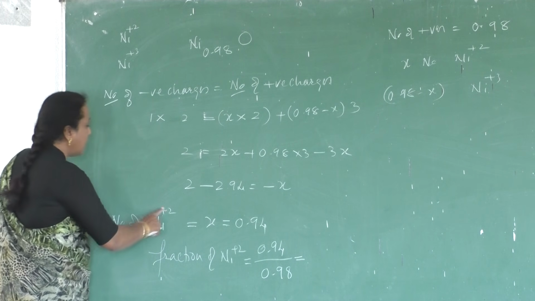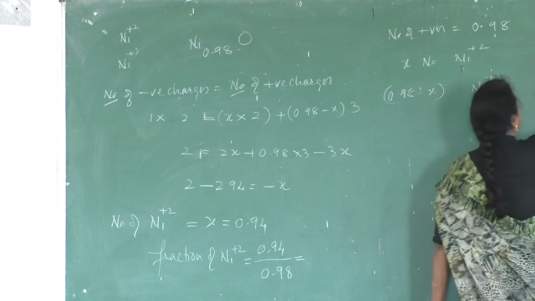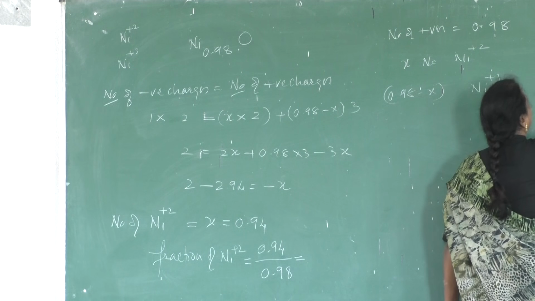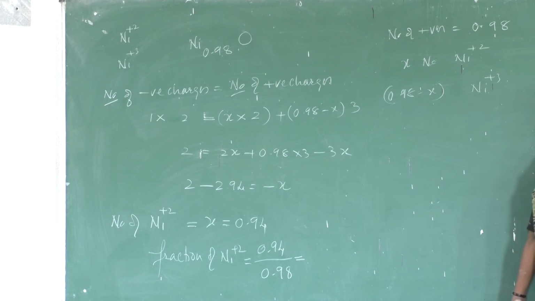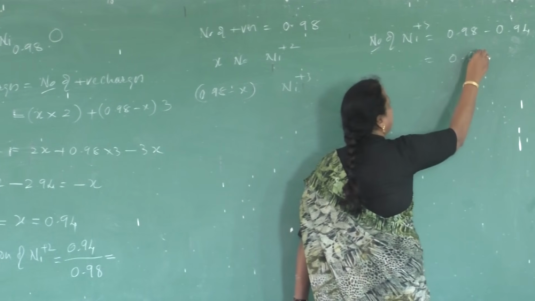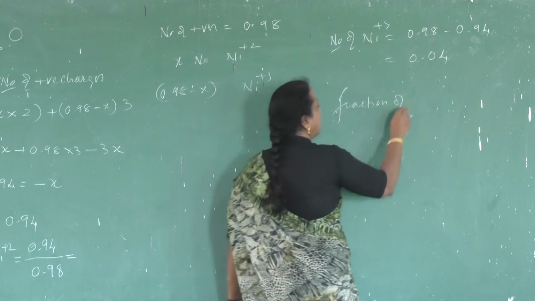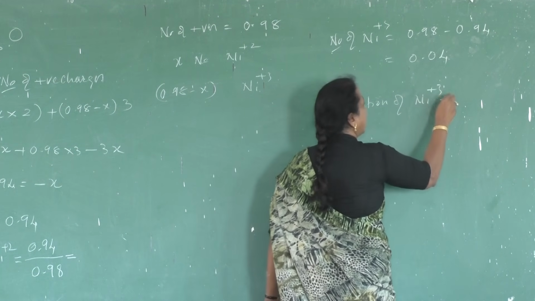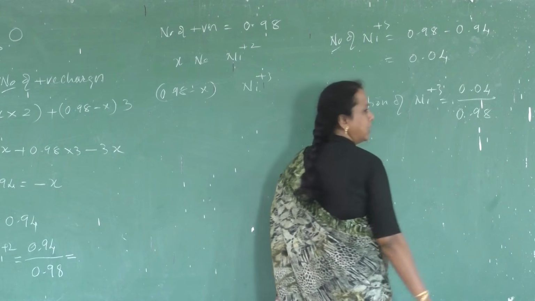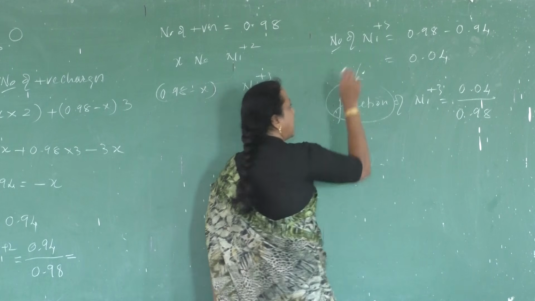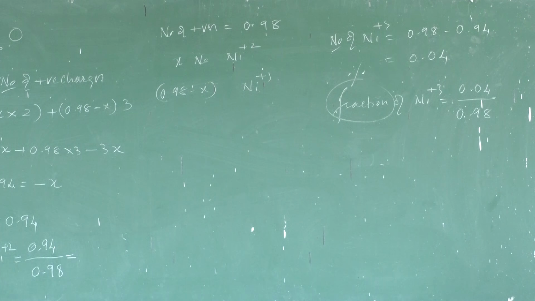When nickel plus 2 ions number is 0.94, the number of nickel plus 3 ions is 0.98 minus 0.94, which is 0.04. So the fraction of nickel in plus 3 state is 0.04 divided by 0.98. Instead of fraction, if percentage is asked, multiply by 100. You solve this problem for now.